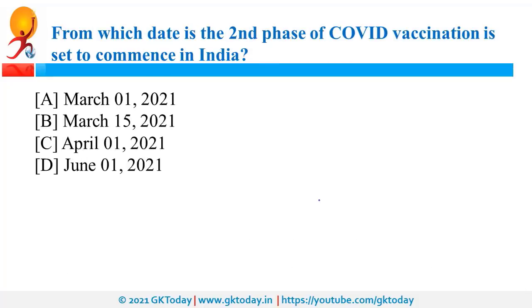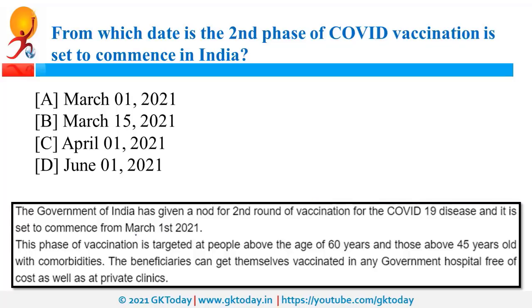From which date the second phase of COVID vaccination is set to commence in India? So the date is 1st of March 2021. It is going to be the second round of vaccination for COVID-19 vaccine. The target is to provide vaccine to the people who are above 60 and those who are above 45 years with comorbidities. In government hospitals, these vaccines will be provided free of cost.